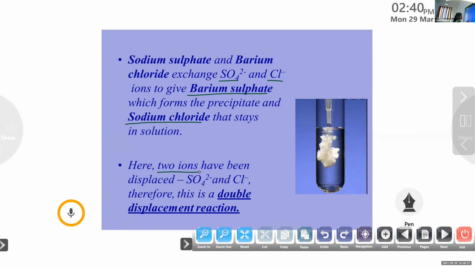Karthik? Yes, ma'am. Can you read these 2 points?